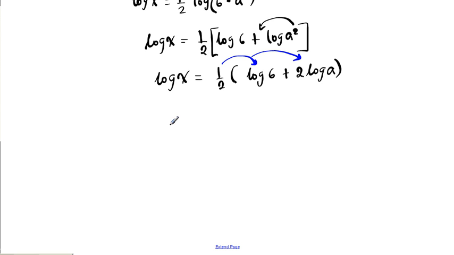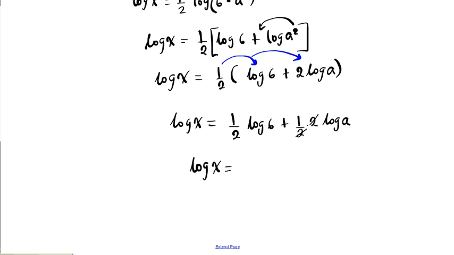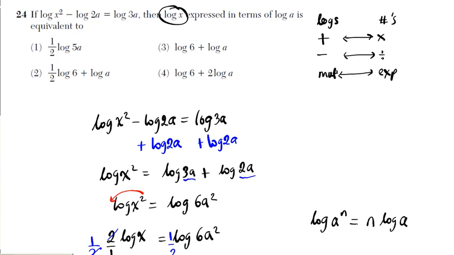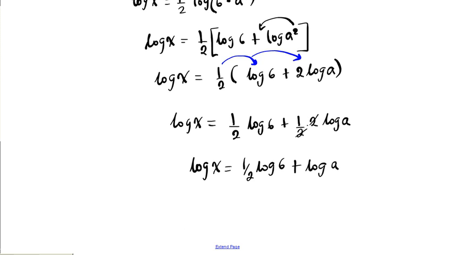So we're going to have log x equals 1/2 of log 6 plus 1/2 times 2 log a. Alright, so these 2 cancel out. So you're going to have log x equals 1/2 log 6 plus log a. And that's your final answer. So the option, if you scroll up, is option 2. Okay, so the answer is option 2.